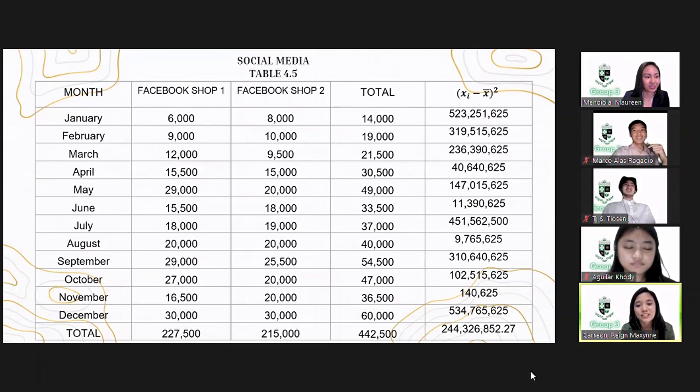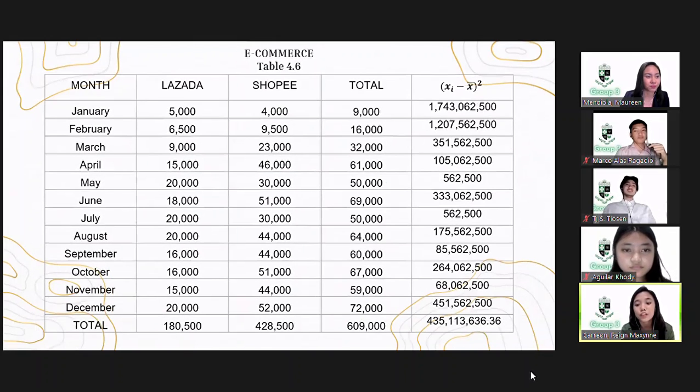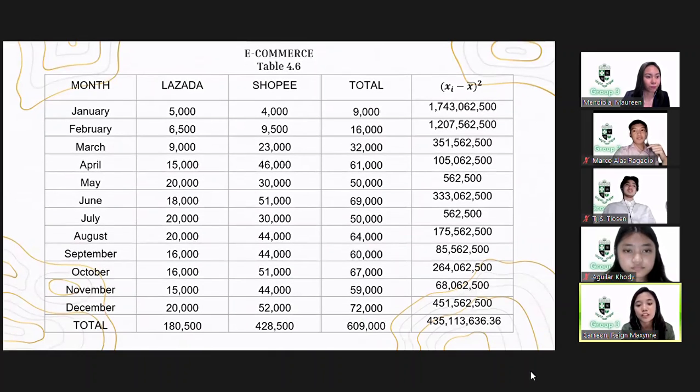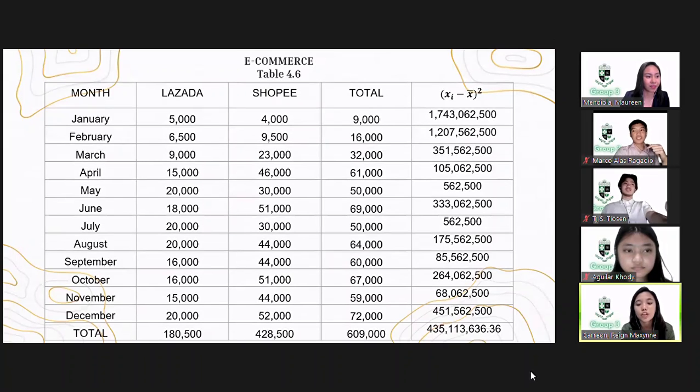Table 4.6 explains the calculation of sales in e-commerce, Shopee and Lazada. For the whole year, Lazada has 180,500 pesos in total sales, and Shopee has 428,500 pesos. The total of the joint Lazada and Shopee is 609,000 pesos.